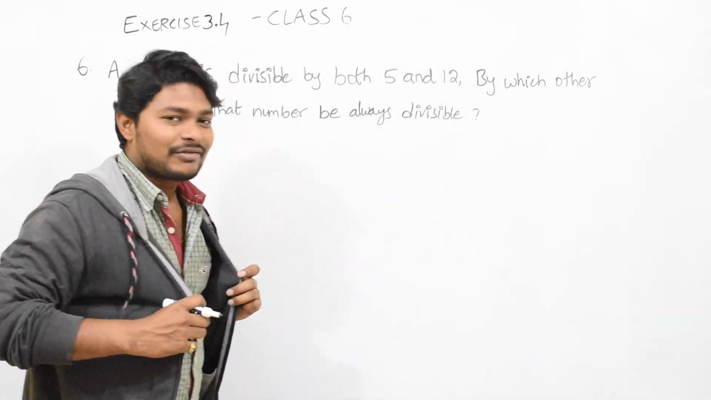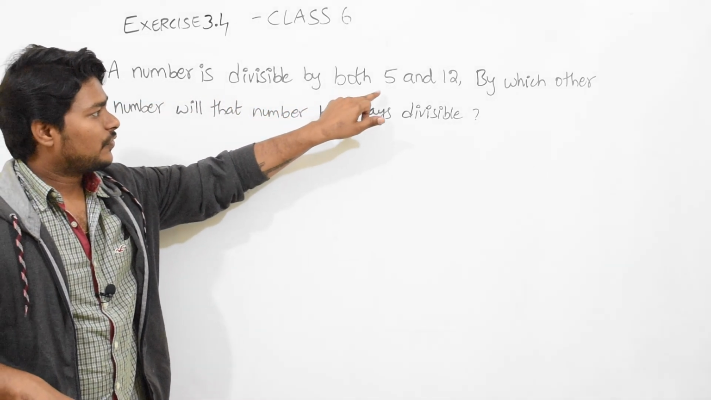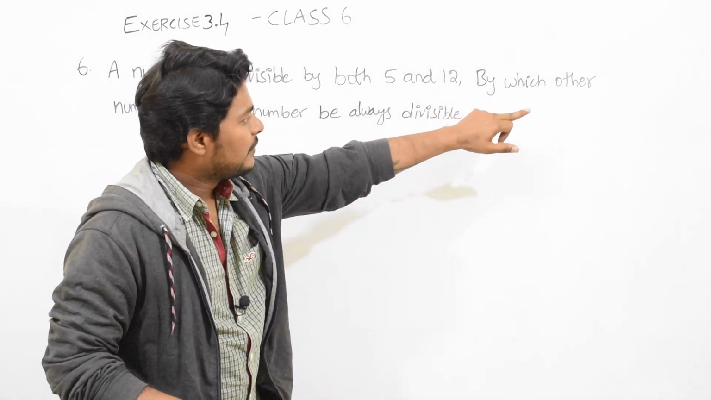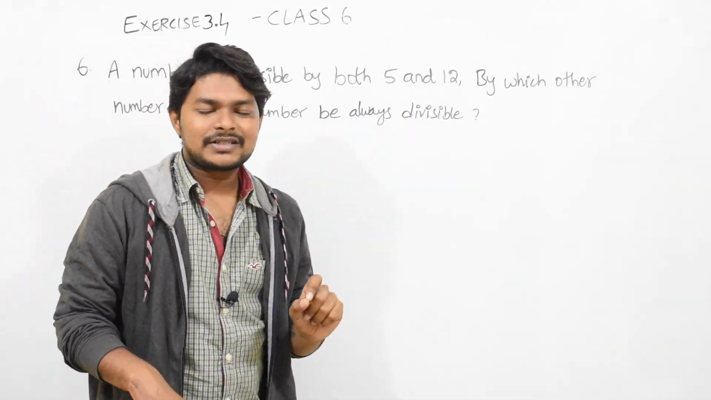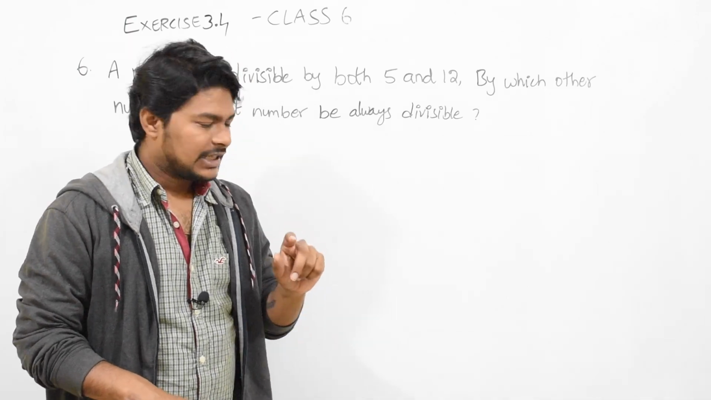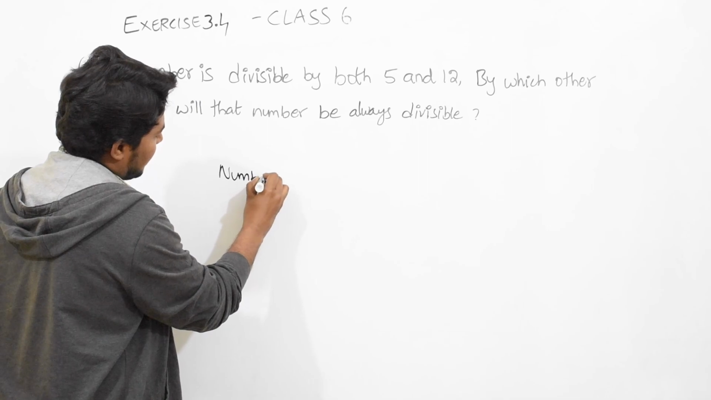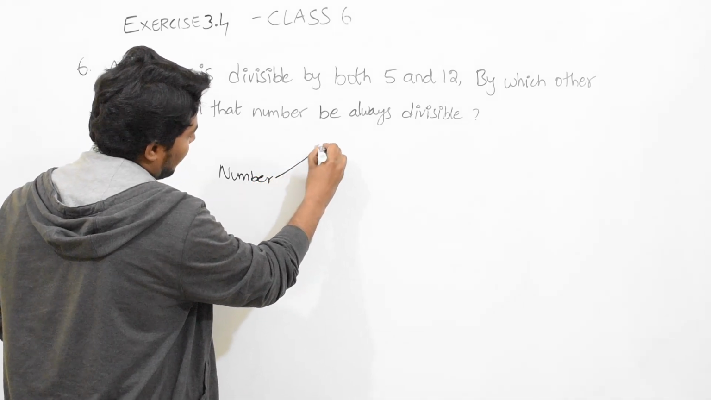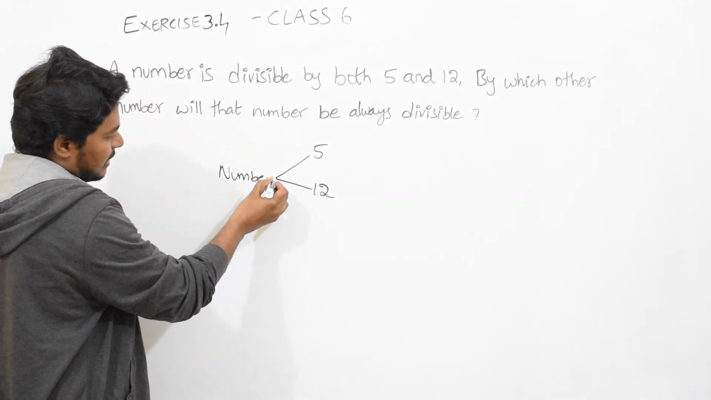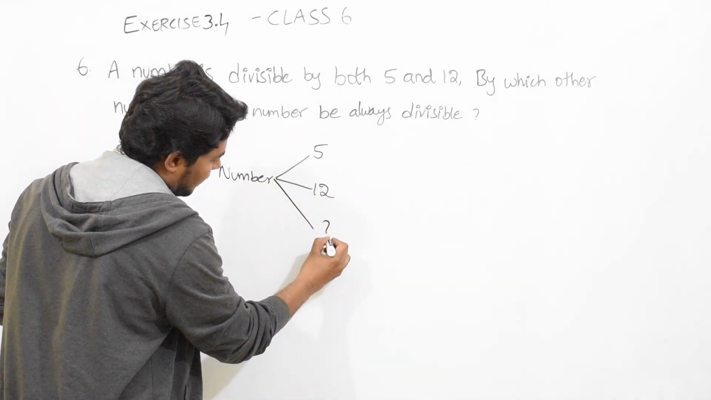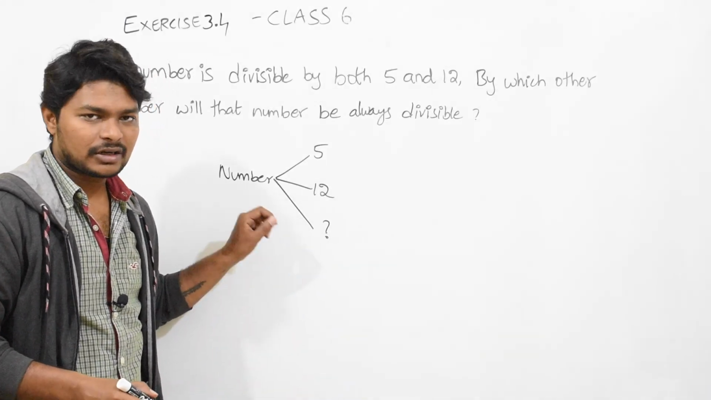Now we will see another question. A number is divisible by both 5 and 12. By which other number will the number always be divisible? First, try to understand the question properly. They are saying that a number is there, it is divisible by 5 and it is divisible by 12, and they are asking by which other number the number is divisible. This is the question.